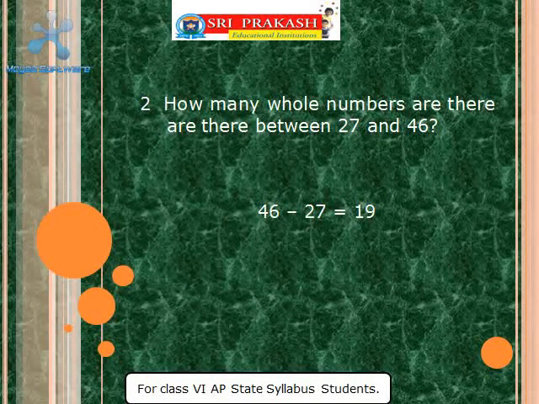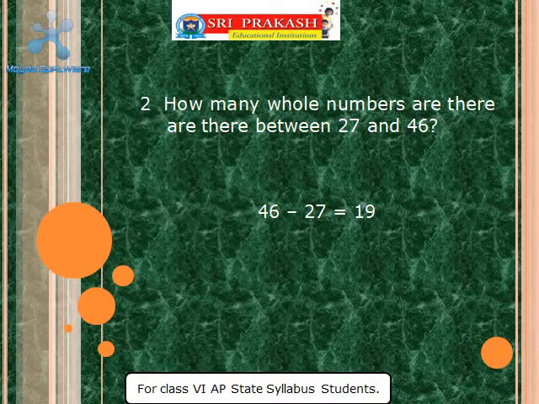How many whole numbers are there between 27 and 46? Let me repeat the question. How many whole numbers are there between 27 and 46? To find this, what we need to do? We need to subtract 27 from 46, and we get 19. So there are 19 whole numbers between 27 and 46.